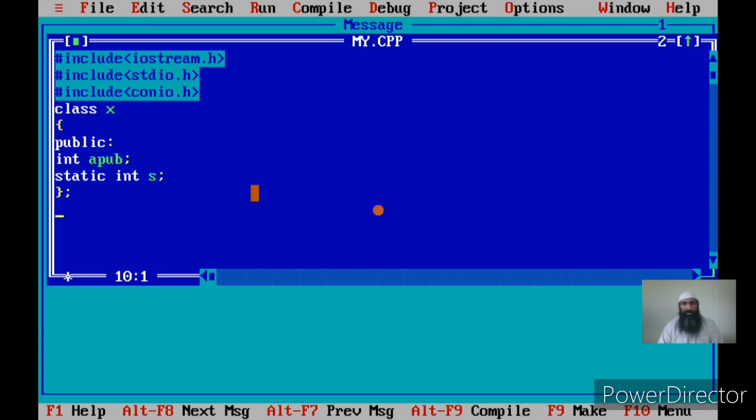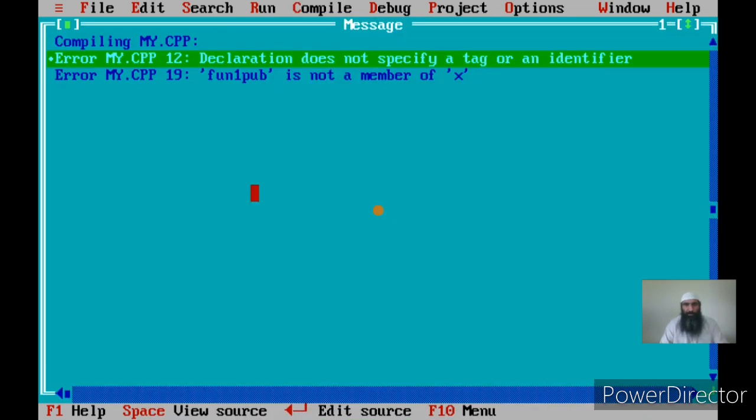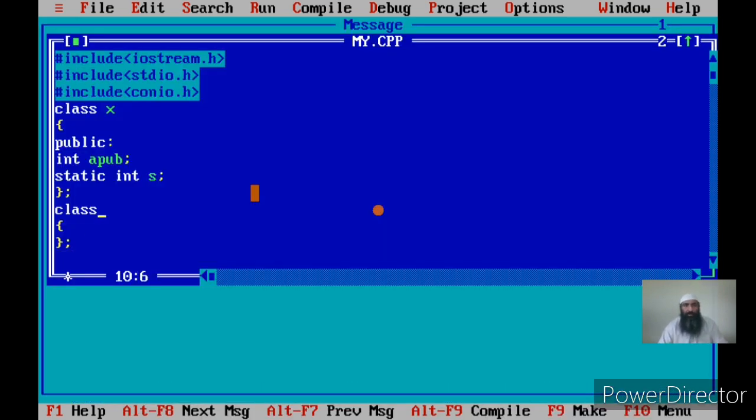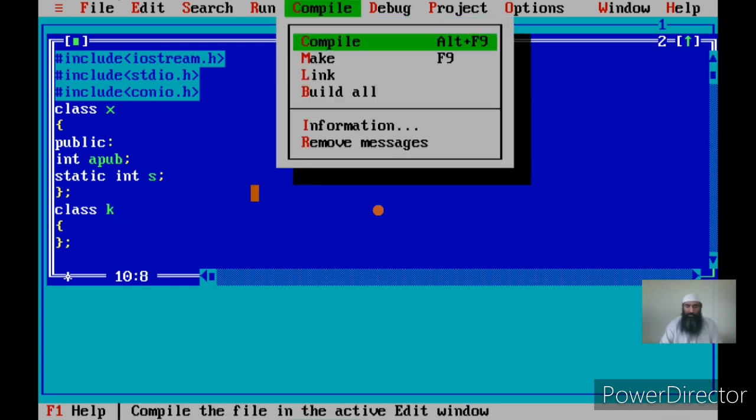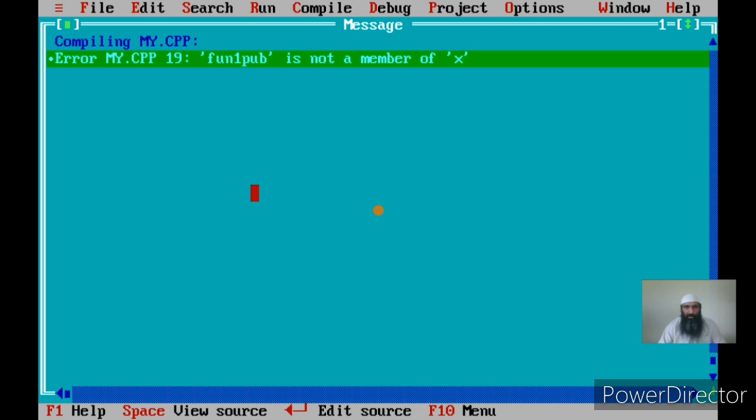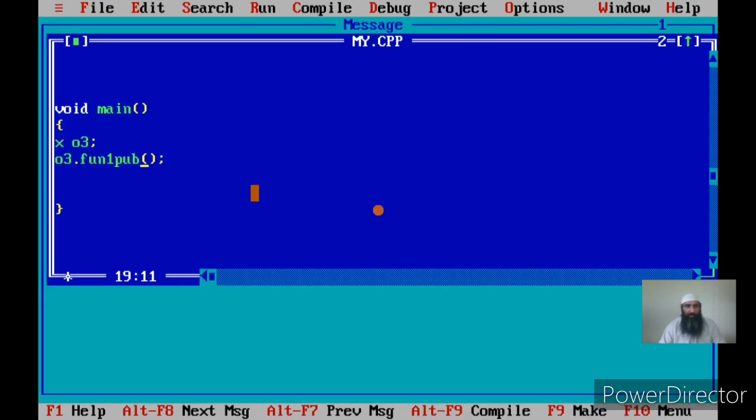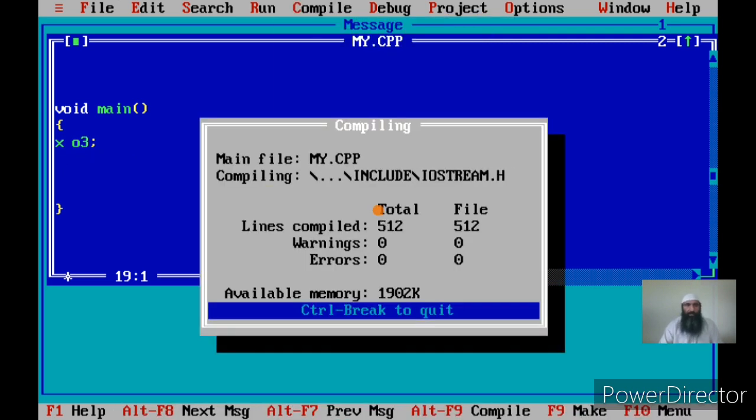Okay, let us have this class with only data members. It is possible that a class will have data members only, or function members only, or both, or even the class can be empty. Okay, I can have empty classes. So suppose class, so this class definition is also possible. Let us see what the compiler says. Okay, there's an error, because I have not given the class name. Okay, I give the class name as K and compile. Again there's an error. Since I have removed all the functions, I need to remove this one also. Okay, now you see this is okay.